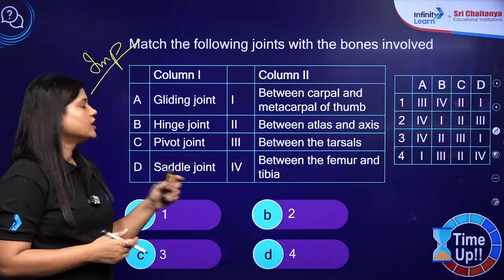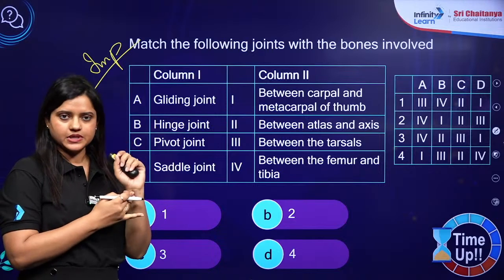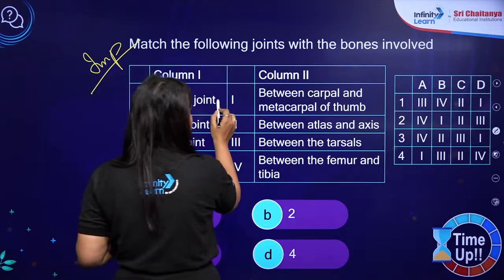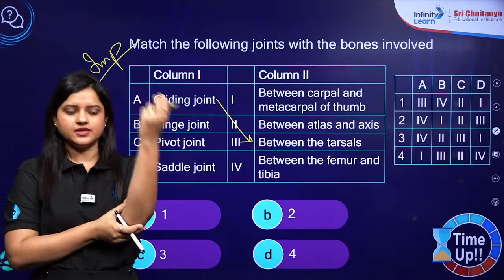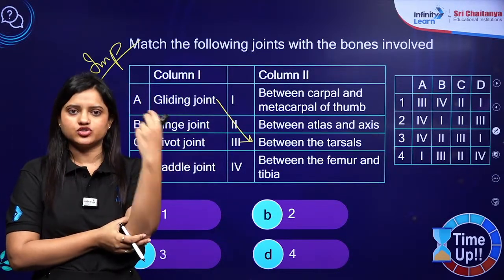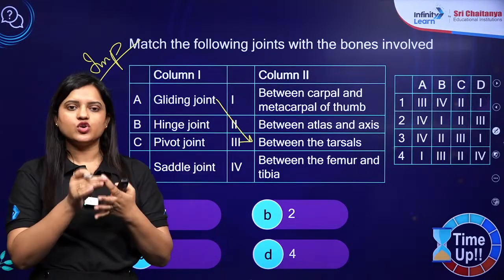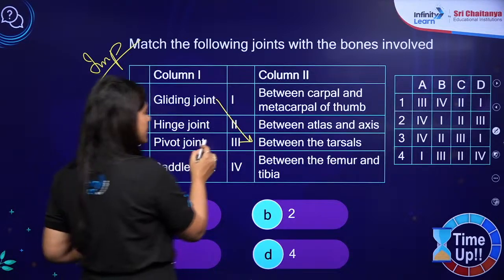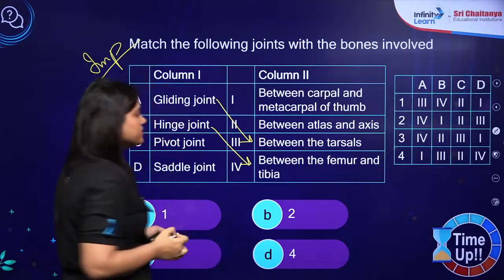Gliding joint you will get in the wrist, in between the carpals and in between the tarsals. So gliding joint you will match with tarsals. Hinge joint that will open in just one direction you will get in your elbow, you will get in your knees, even you will get in your phalanges, right? So hinge joint you will match with between the femur and the tibia.